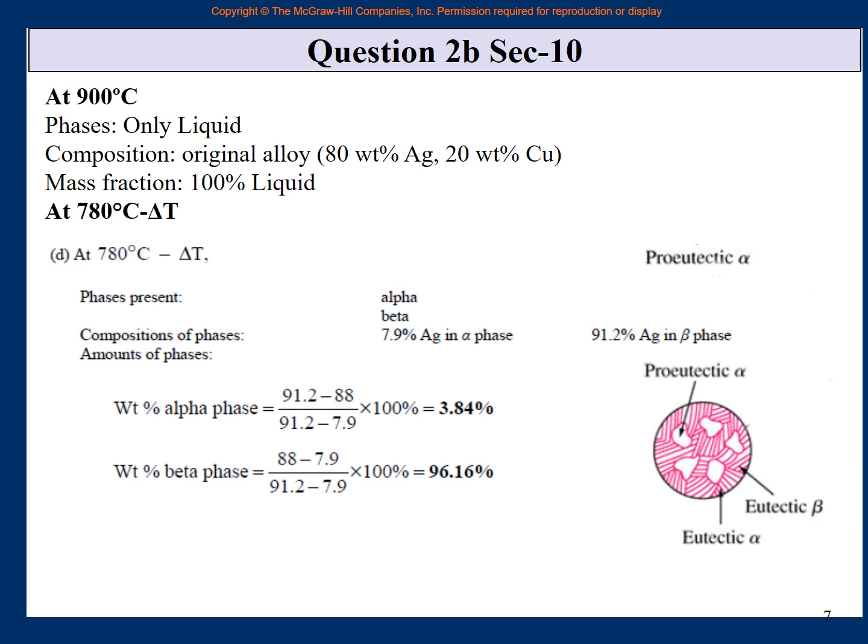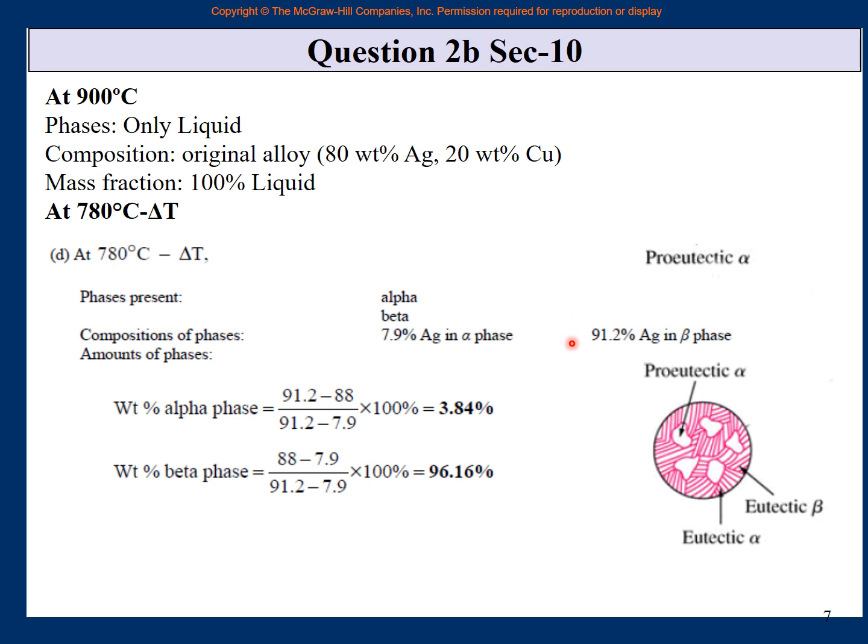The phases present are alpha and beta because it is just below. Composition of phases: for alpha you have 7.9 weight % silver, for beta you have 91.2 weight % silver. And if this is your tie line, on the left 7.9% silver alpha, on the right 91.2%, and in the middle